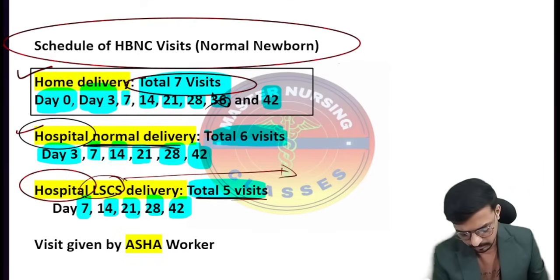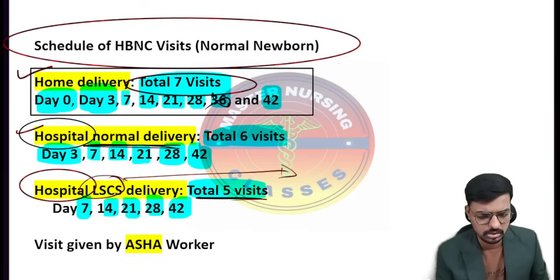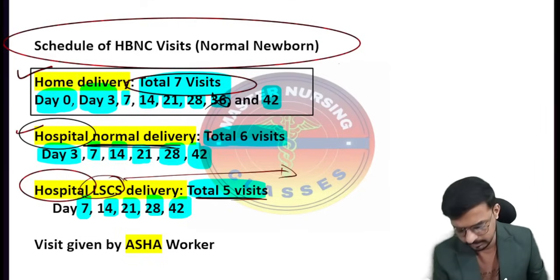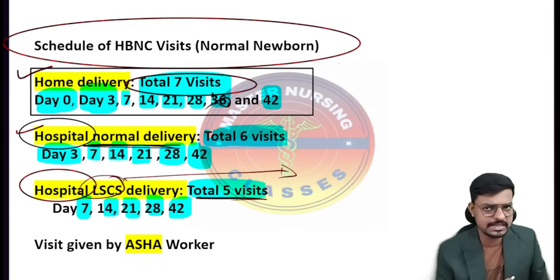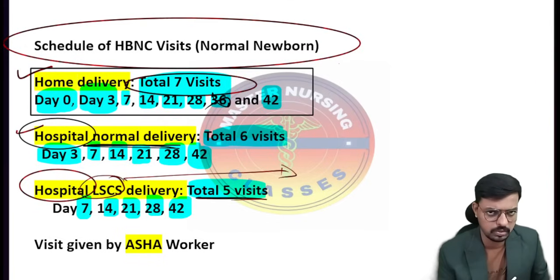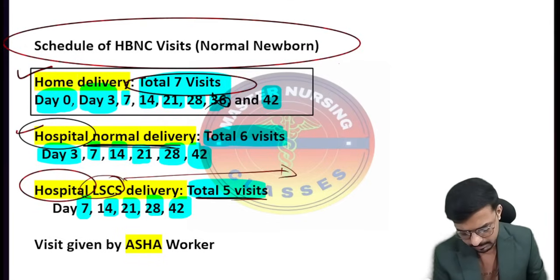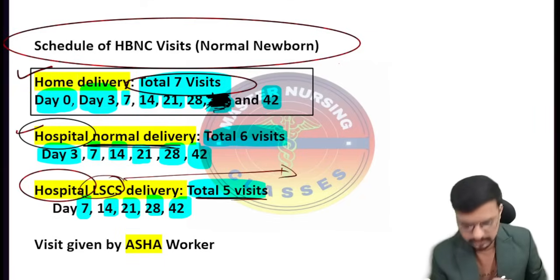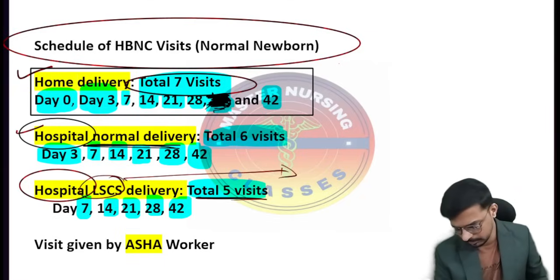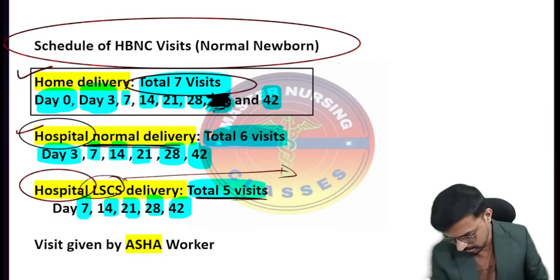In case of normal delivery in the hospital, total 6 visits. In home delivery, total 7 visits, that is day 0, day 3, day 7, day 14, day 21, day 28, and day 42. So that's very important. I am eliminating this 36. It is not here. Yes. Okay, very important. Keep it in your mind. And here is the next question.